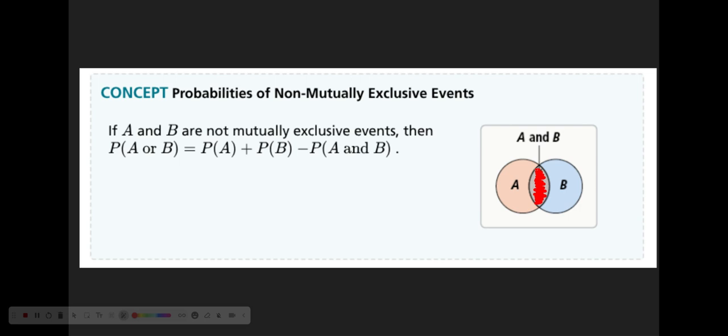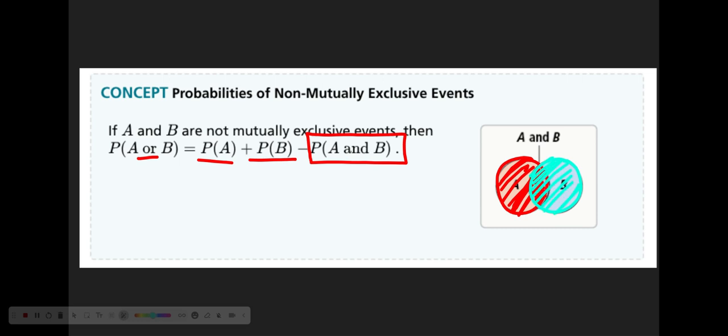So if we do the probability of A or B in this instance, we have to do the probability of A plus the probability of B, and then we have to subtract the probability of A and B. So what are we doing? We're taking all of the people that play sports, and all of the people that play an instrument, and we're adding them.